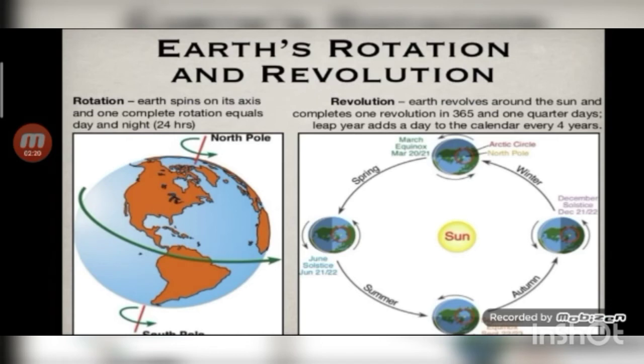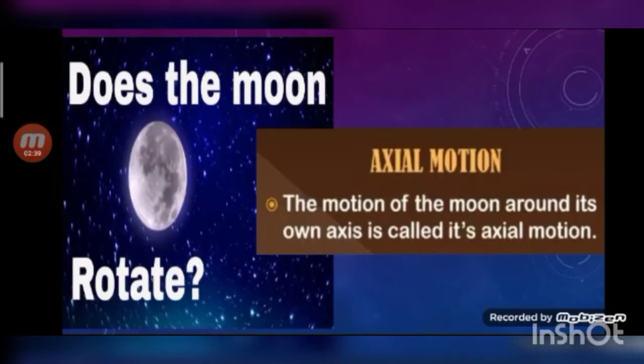Students, in the previous lesson, we have learned that the earth takes 24 hours to spin or rotate around its own axis and 365 days and 6 hours to complete one revolution. Similarly, the moon also has axial motion and orbital motion. We know that earth rotates around its own axis. Similarly, moon also rotates around its own axis. The motion of the moon around its own axis is called axial motion.